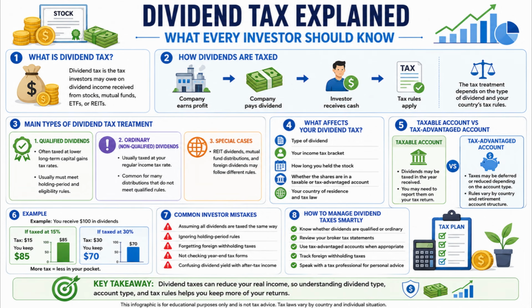Now, dividend tax is not always the same for every investor. In many tax systems, qualified dividends may receive better tax treatment and may be taxed at a lower rate. However, to qualify, the investor usually needs to meet certain holding period and eligibility rules. On the other hand, ordinary dividends, also called non-qualified dividends, are usually taxed at the investor's regular income tax rate. This means the tax may be higher depending on the investor's income level.